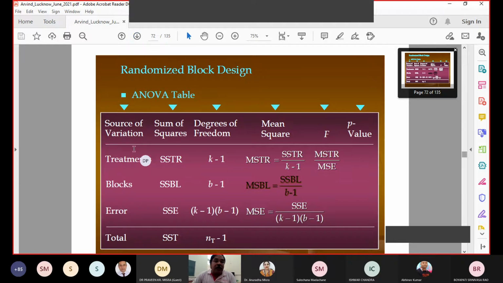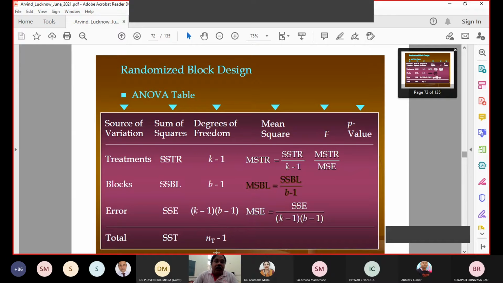So the corresponding ANOVA table comes in this form. There will be treatments, sum of squares of the treatment, blocks, sum of squares coming from the block, and errors. This is the degree of freedom, and the total degree of freedom is nt minus 1, and this is the error degree of freedom.